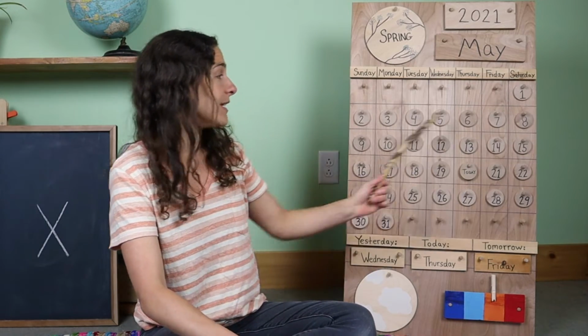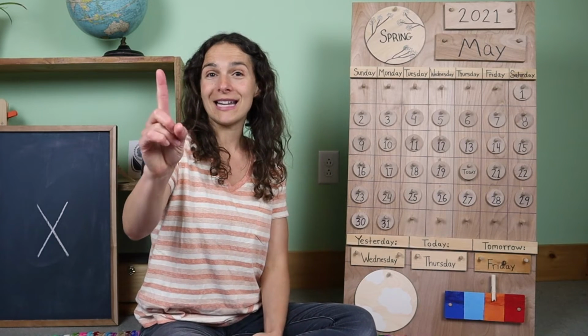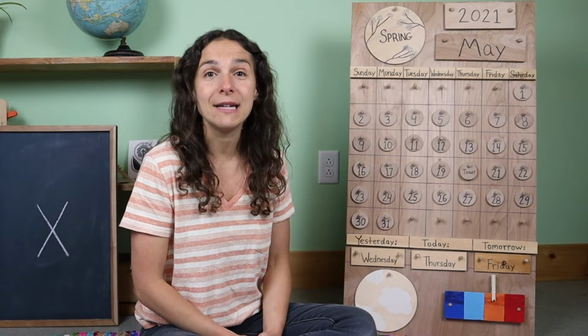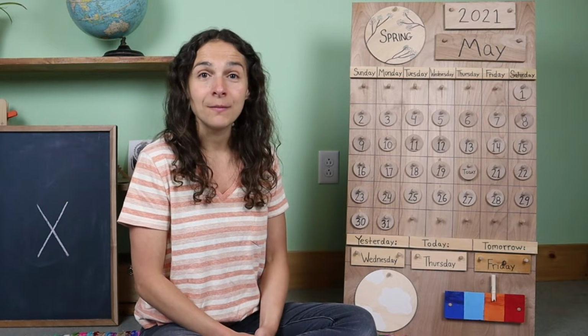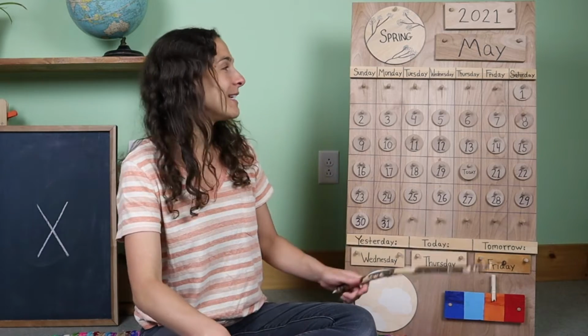We are going to count the days that we've had so far in the month of May. So let's get our counting fingers ready. And let's also start off with a deep breath, like this. Now we're ready to count.